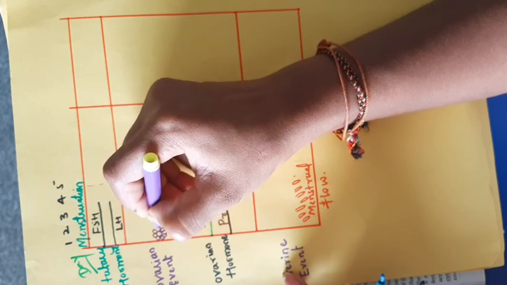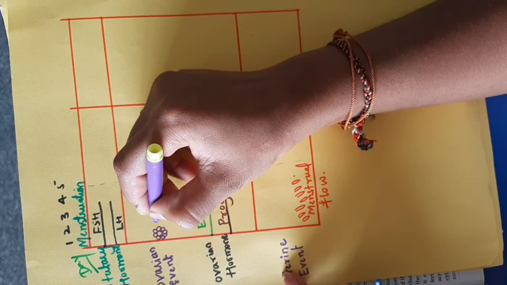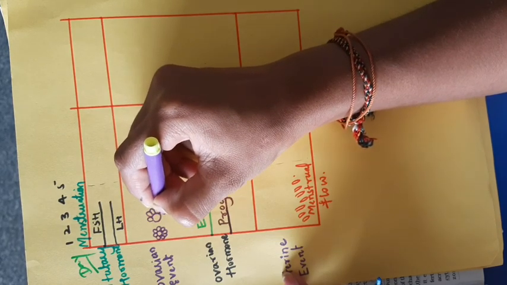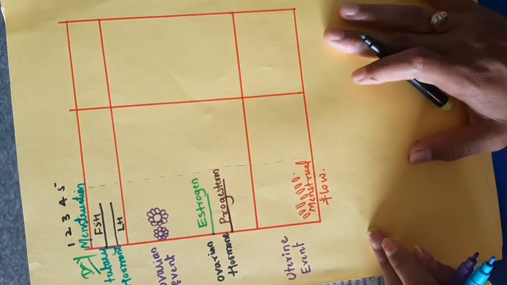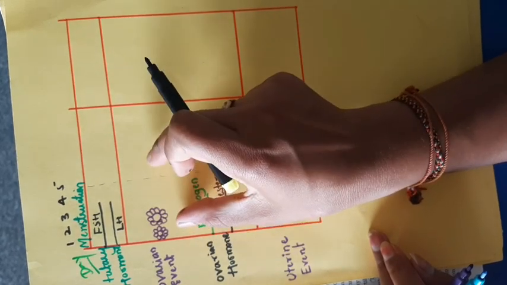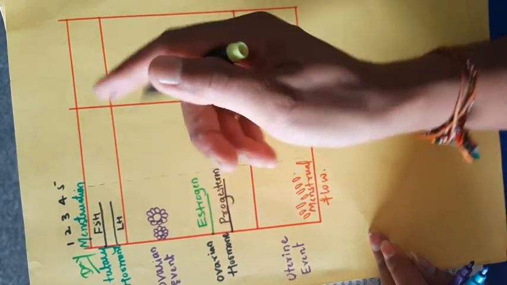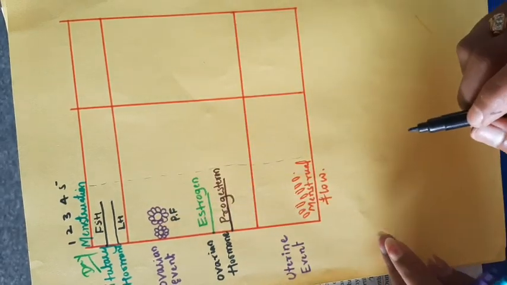Those cells divide to form a primary follicle. The primary follicle structure is like this. Inside the primary follicle, the primary oocyte is present. I will use shortcuts, then you can understand. We don't have sufficient space to write the full names. I will just write primary follicle. In that, the primary oocyte is present.